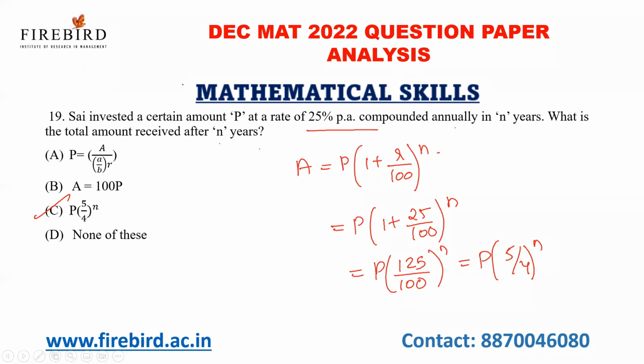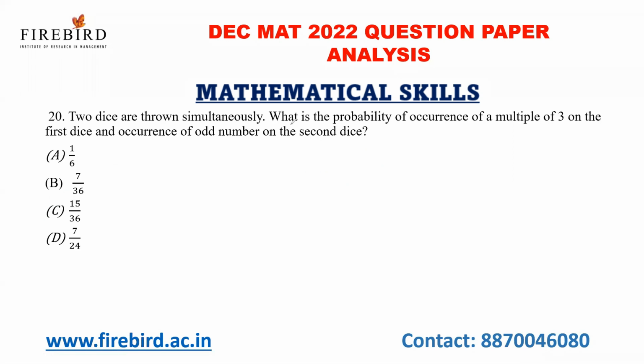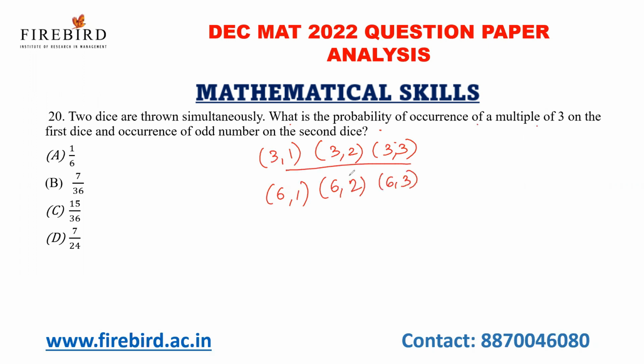Okay, next one. 2 dice are thrown simultaneously. What is the probability of occurrence of a multiple of 3 on the first dice and occurrence of an odd number on the second dice? So multiple of 3 on the first dice, what are the possibilities? 3 and 6. An odd number: so 3,1; 3,2; 3,3; and 6,1; 6,2; 6,3. So in total, 6 possibilities out of 36. 6 by 36, 1 by 6 is your answer.